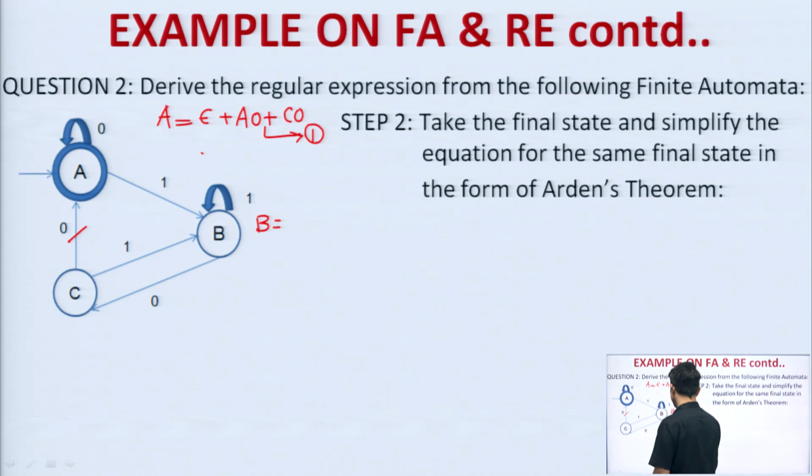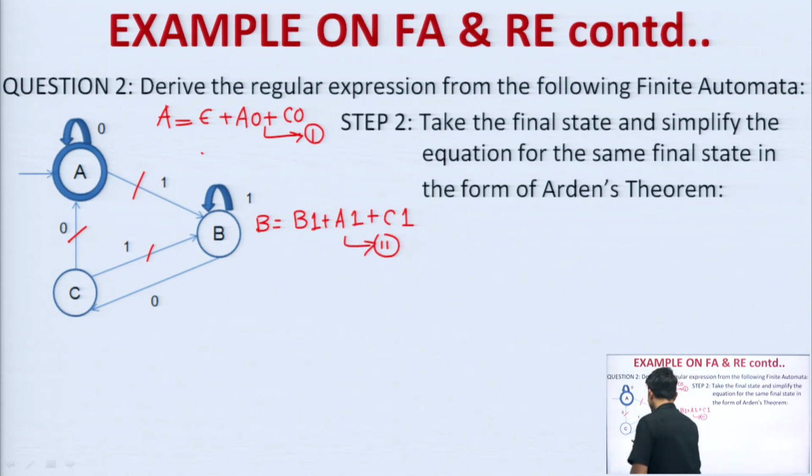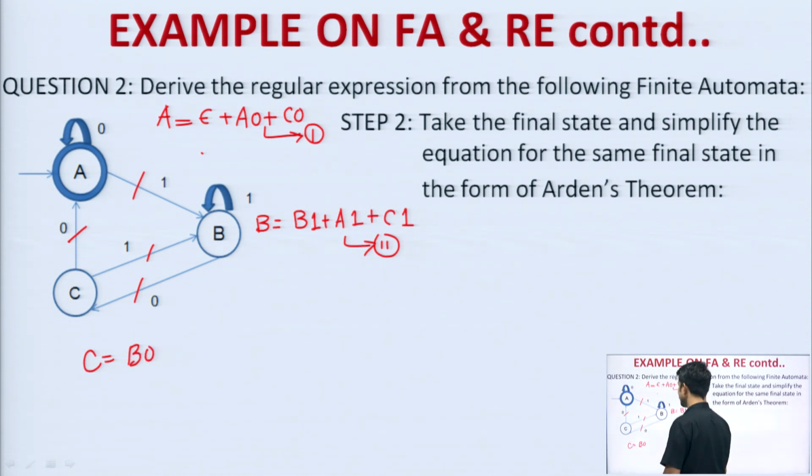For B, it will be B entering 1, and then yes, one more is there, plus A 1, okay, one more is there, plus C 1. Any more expressions? No, this is equation number 2. For state C, we are having what? Incoming edges B 0. Any more incoming edges? No more incoming edges. So, this is equation number 3.